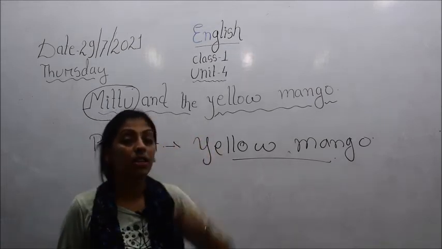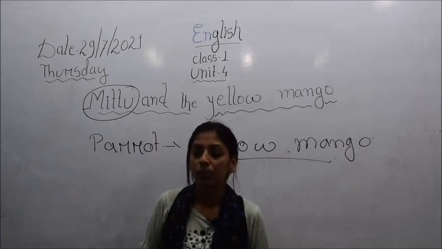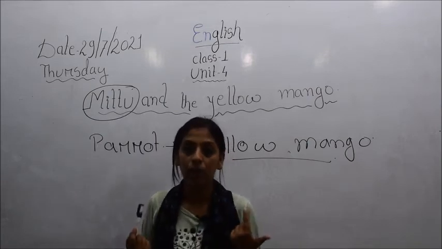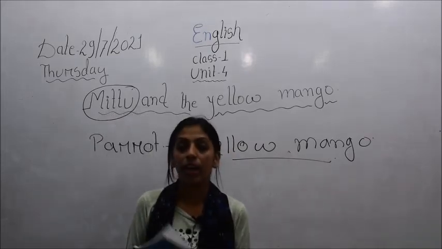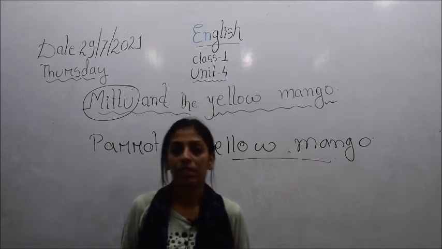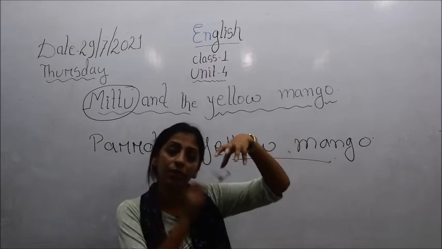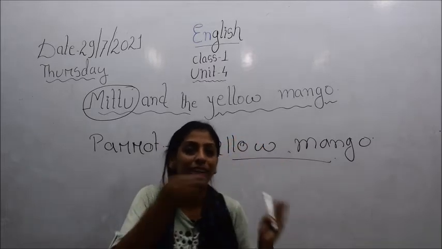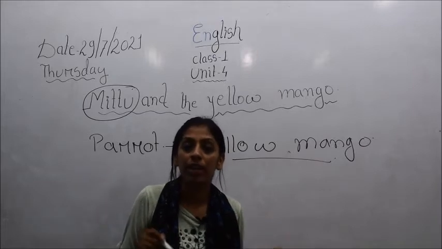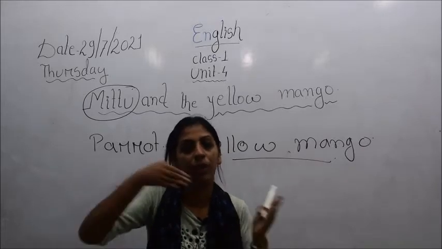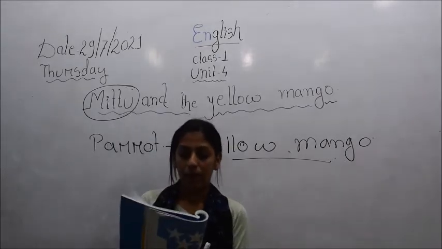Similarly, this parrot Mittu also loved mangoes. So in order to have that mango, Mittu flew down to the tree. He was flying high in the sky and the tree was below, and on the tree he saw a yellow mango. So to take it, he flew down to the tree. And then we will see what happened.